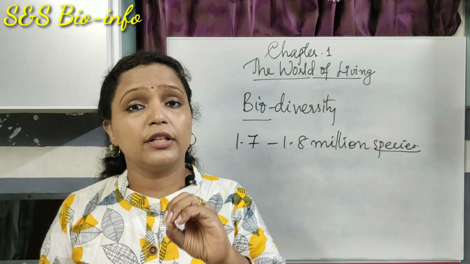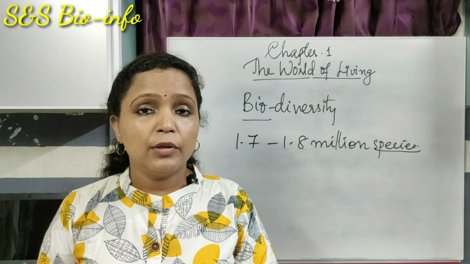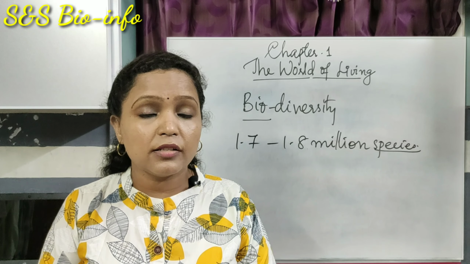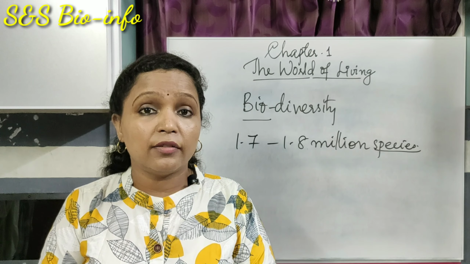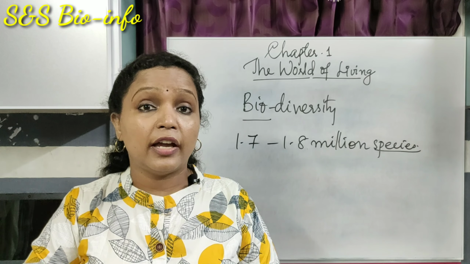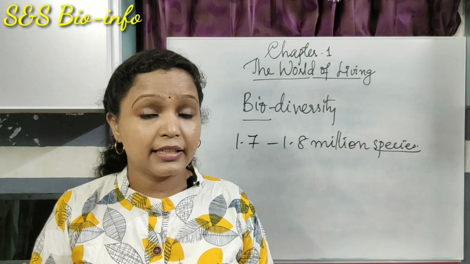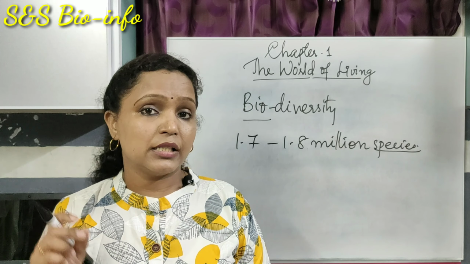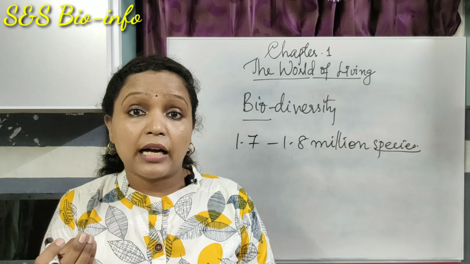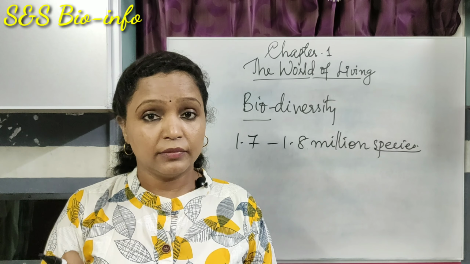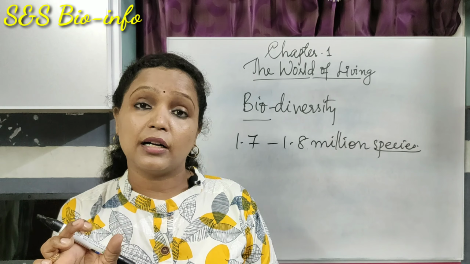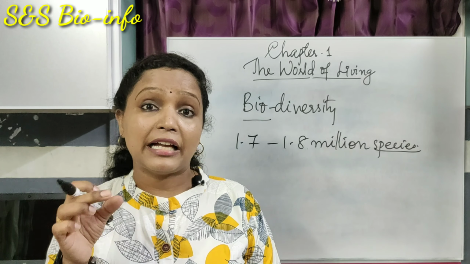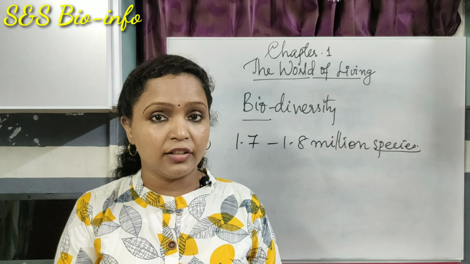Why should we put a particular name for an organism? Because each organism is known by different names in different places. There is no specific name for a particular organism. It varies from place to place, even in the country. For example, mango. Mango is the English name. Manga is the Malayalam word. As we are Keralites, we can use manga, that's a local name. Mango is the English name, but Mangifera indica is the scientific name.